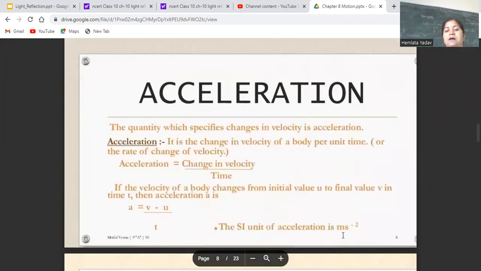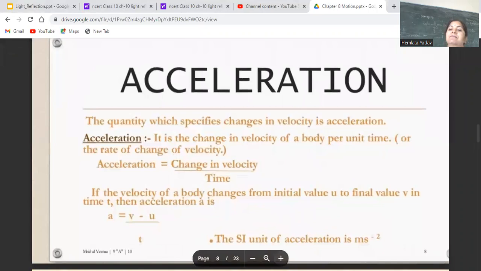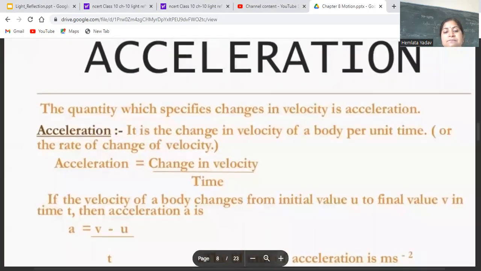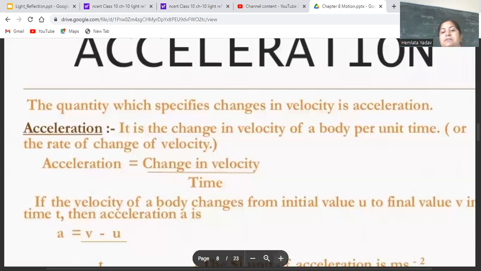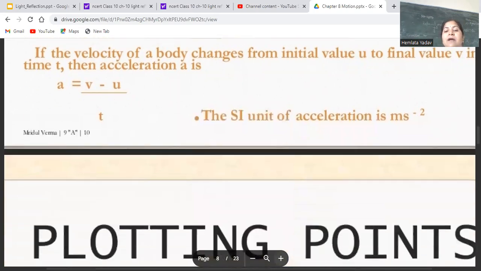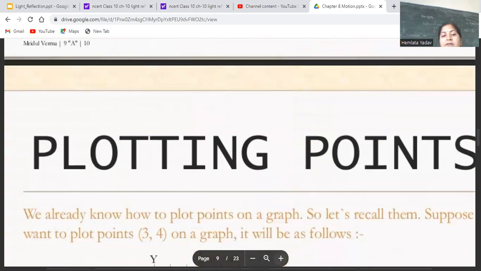Acceleration: the quantity which specifies changes in the velocity is acceleration. Velocity में टाइम के साथ साथ क्या चेंज हो रहे हैं वो क्या कहलाएगा, acceleration कहलाएगा. The quantity which specifies changes in velocity per unit time. Acceleration is the change in velocity of a body per unit time, or the rate of change of velocity per unit time: v minus u by t. SI unit of acceleration is meter per second square.